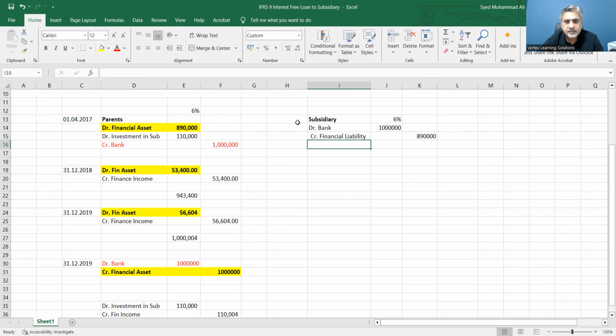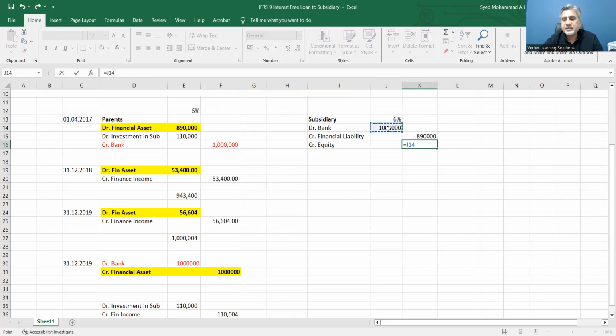And then they would have credit equity. This is important, that they will be showing it as part of the equity, because that increases their worth. So in the parent's books, the issue is 110,000.